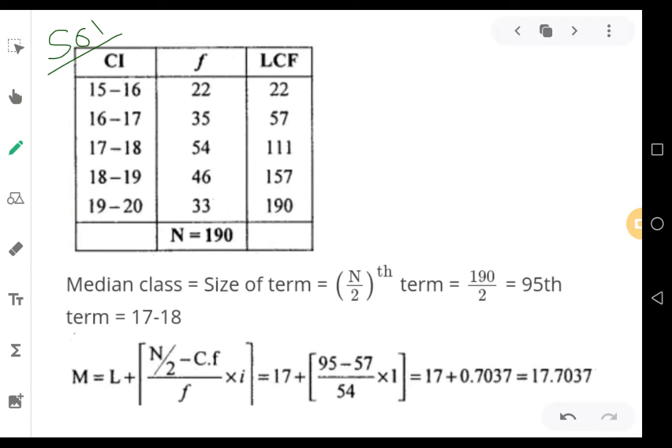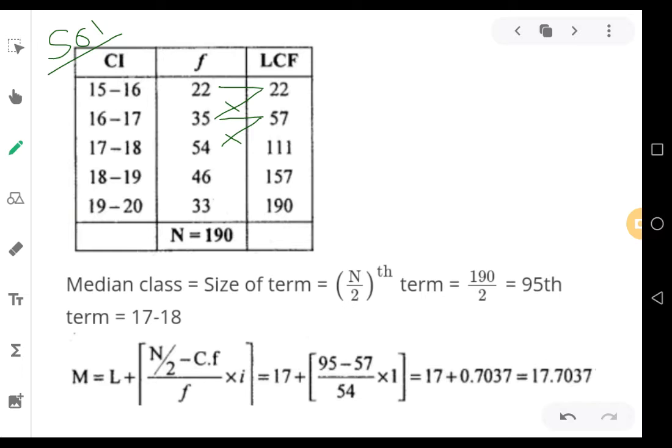For the first class, frequency and cumulative frequency will be the same. Therefore 22, cumulative frequency will also be 22 only. While going to the next one, that 22 is added to 35. So 22 plus 35, that becomes 57. Next, that 57 is added to the next frequency.